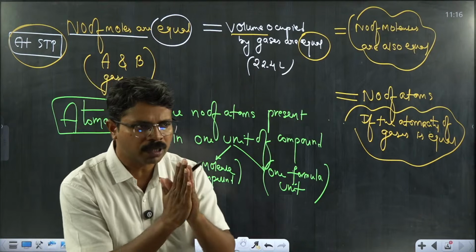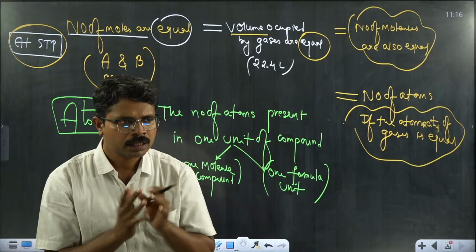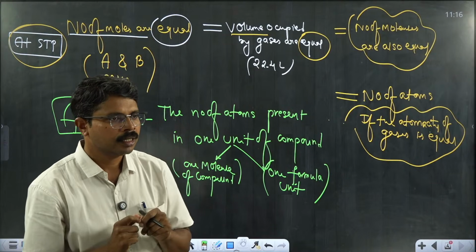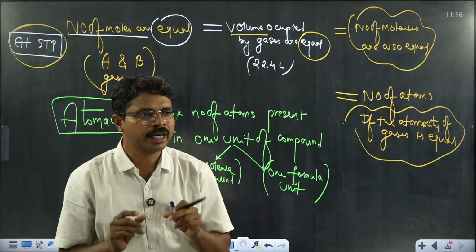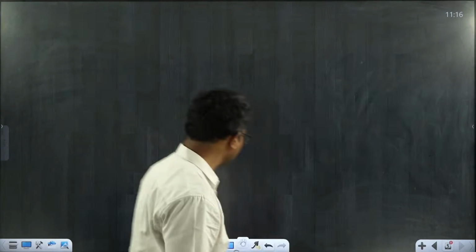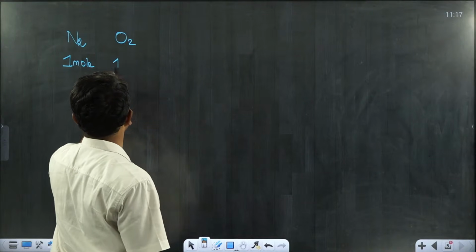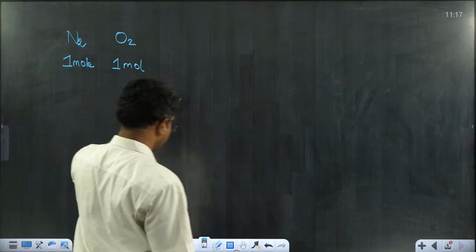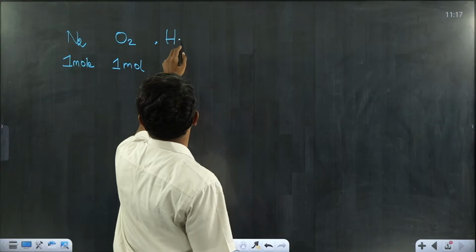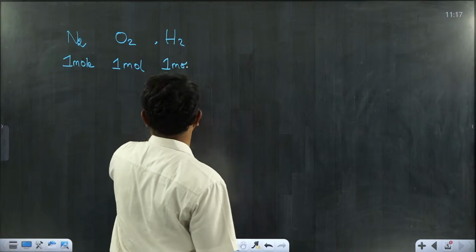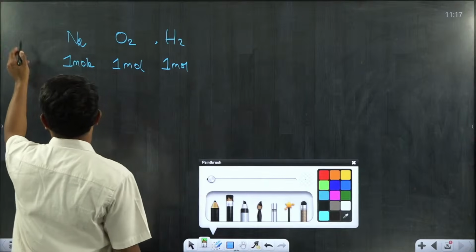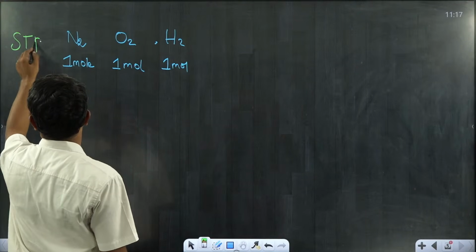I am going to give an example. Try to give the answers. Be ready with your answers. Shall we start? Right, I am going to give a question. Please try to give the answer for this question. Okay, I have gases. Let's say I have N2 gas, 1 mole I have taken. And O2 gas, I have taken 1 mole. And I have taken H2 gas also, 1 mole of each. Before this, I wanted to specify conditions at STP.